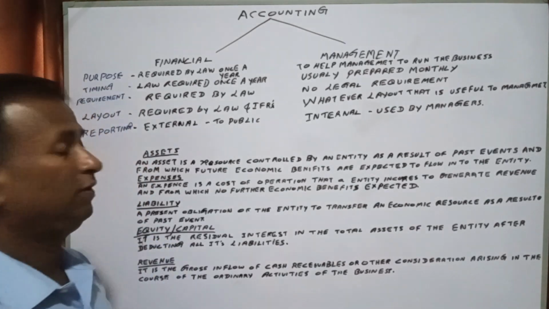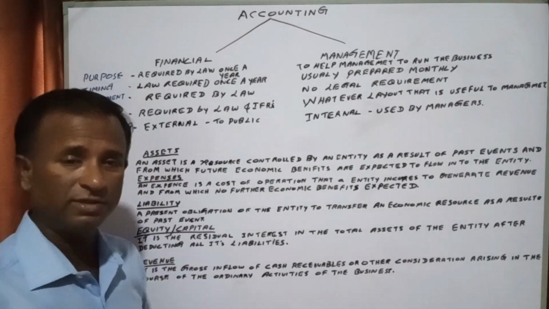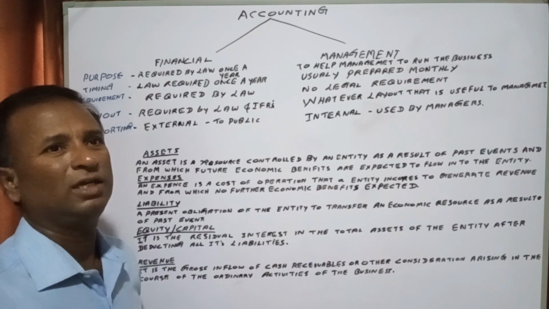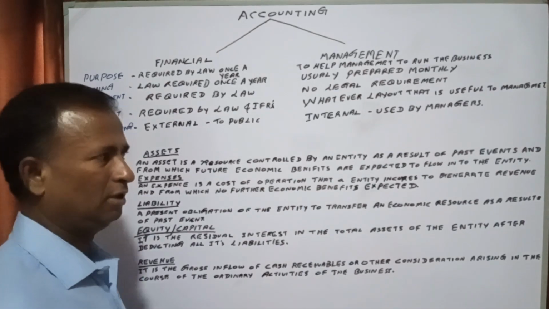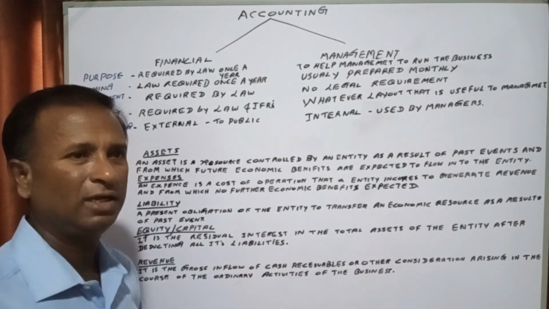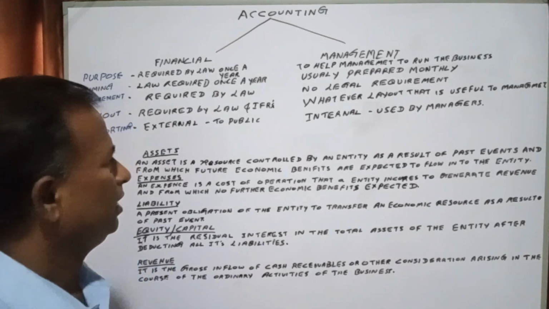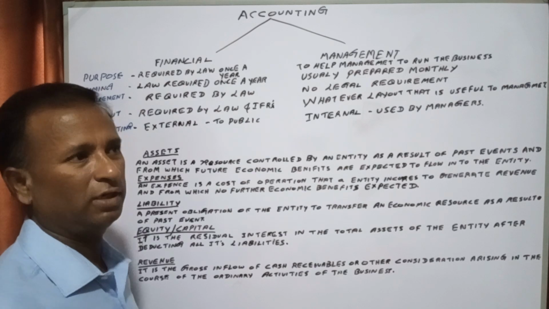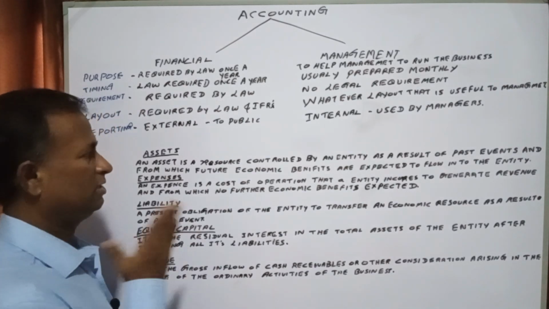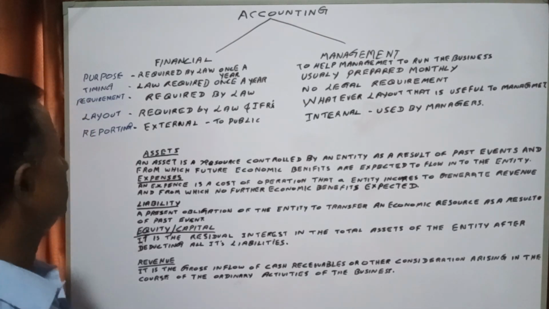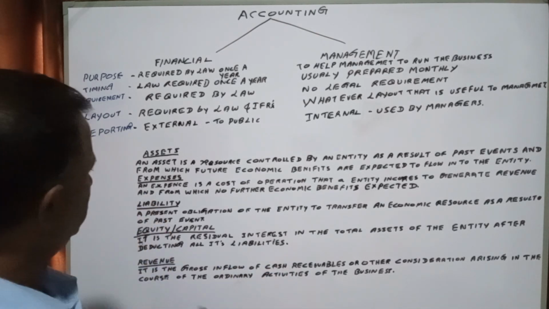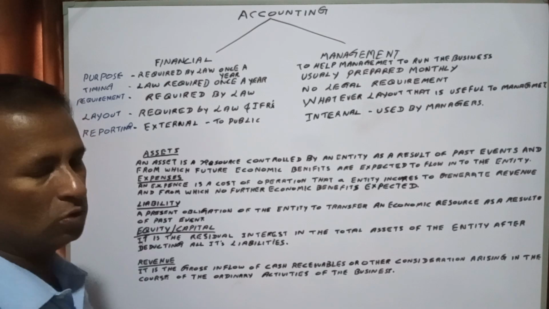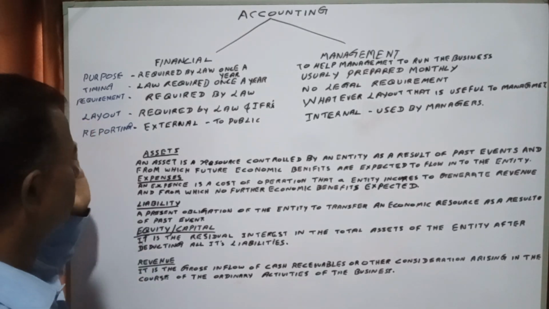Okay, next we will see some definitions and try to understand the terminology used in financial accounting. Then it will be easy for you all to follow my lectures. Okay, so some terminology that is used very frequently in financial accounting we can see now. We use a few terms: assets, expenses, liabilities, equity and capital, revenue. We will see those first of all. At first, we will see assets.